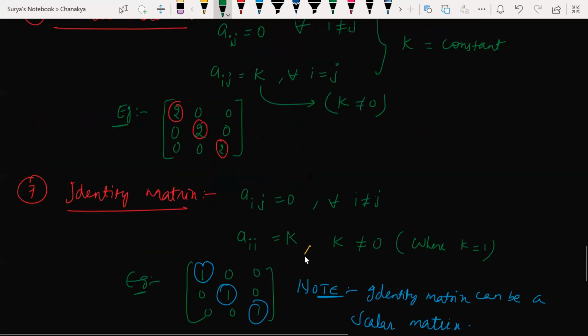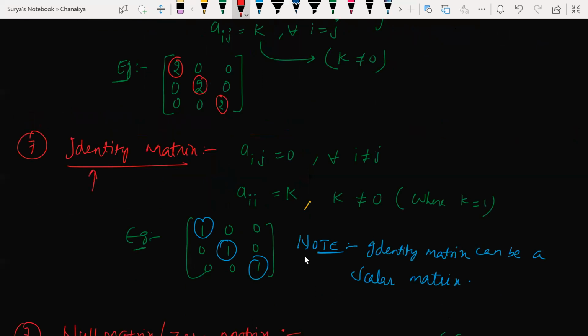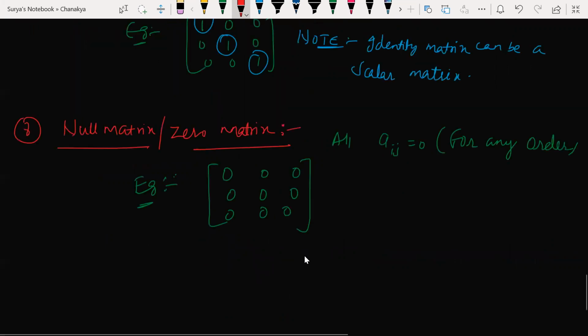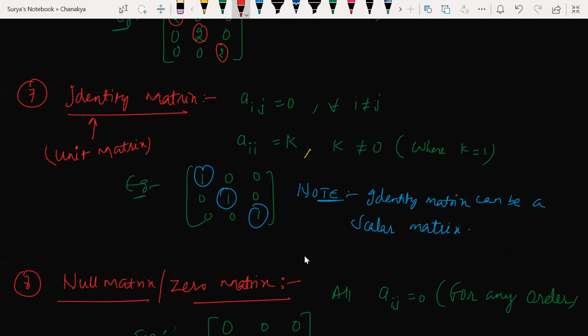I said identity matrix, right? This identity matrix also can be called a unit matrix, correct? Understood my point? Why will it be a unit matrix? Because unit is nothing but one, right? If all the elements of the principal diagonal in a diagonal matrix are one, then it is called a unit matrix.